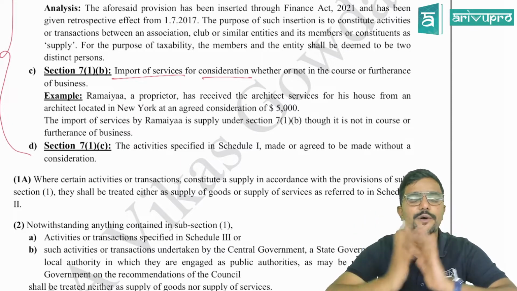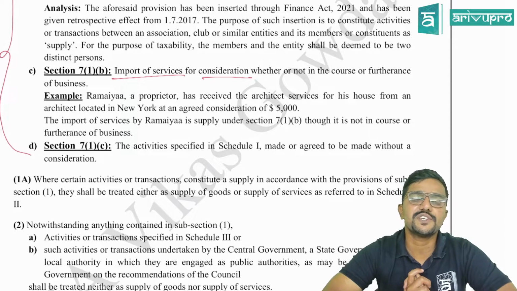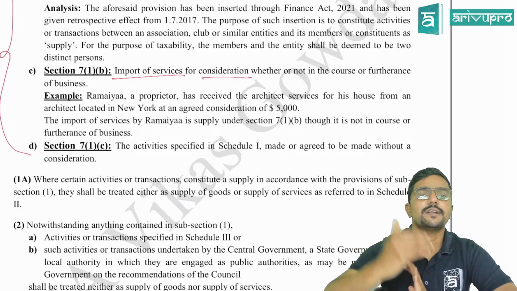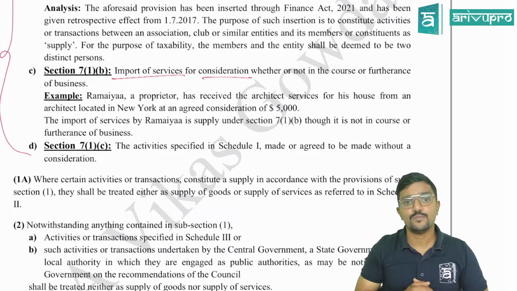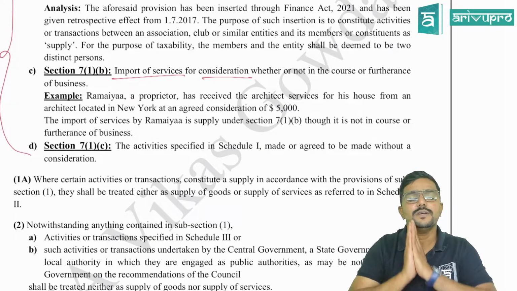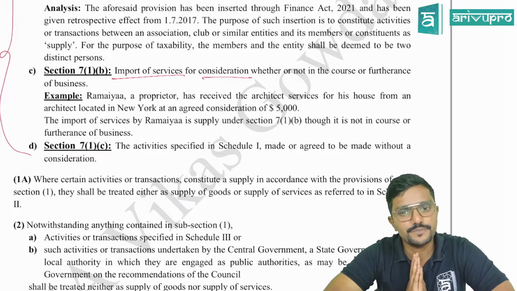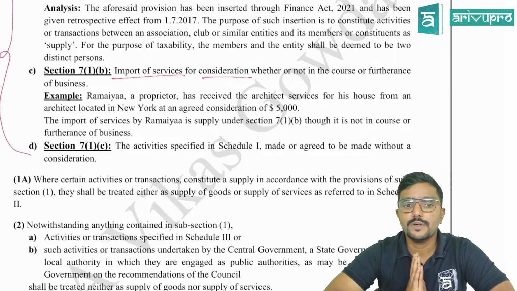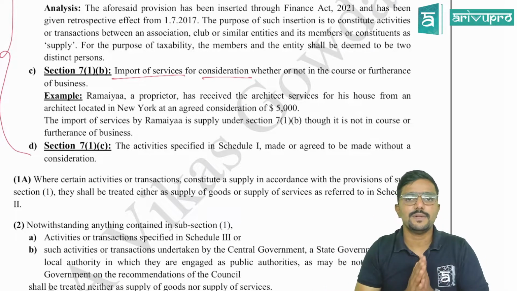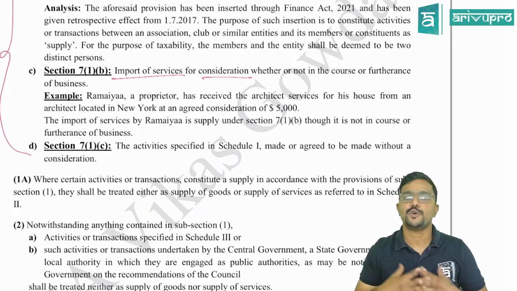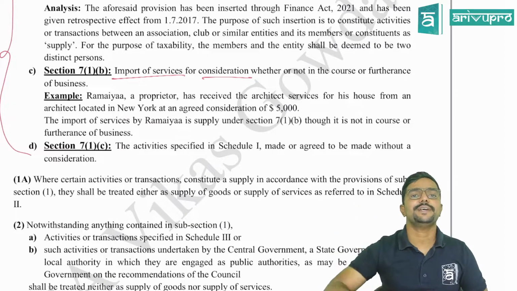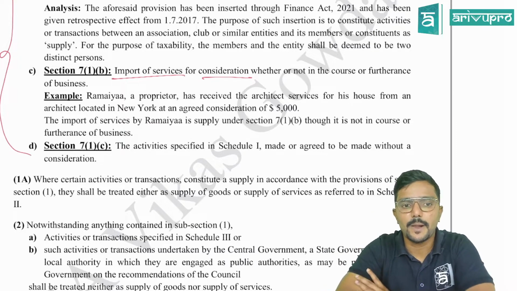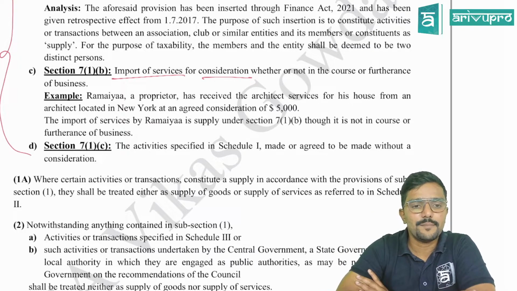In chapter 2.1 only, we would be covering section 9 also, but in the later part, after covering sections 7 and 8. But 7 will take more time, so we are doing it now. Chalo. Hope it is clear for you. Chalo. Example. One of the examples of reverse charge mechanism is import. Who is liable to pay tax in case of import? The recipient. Clear?